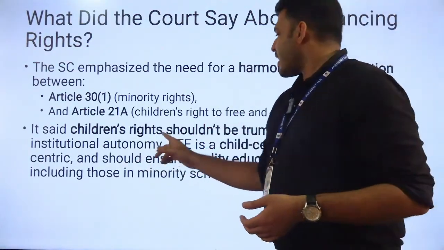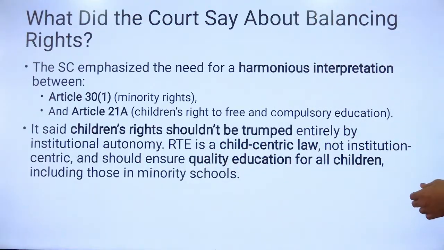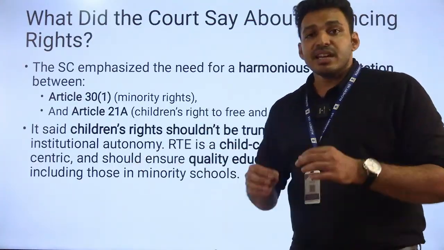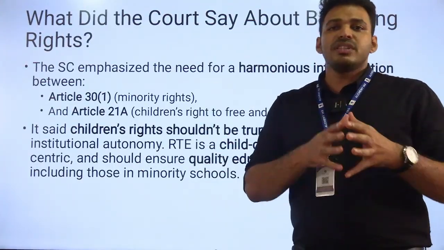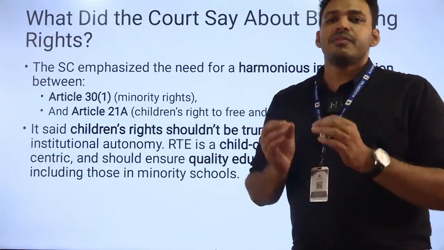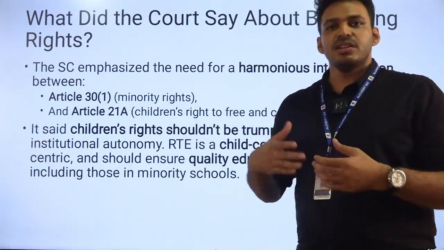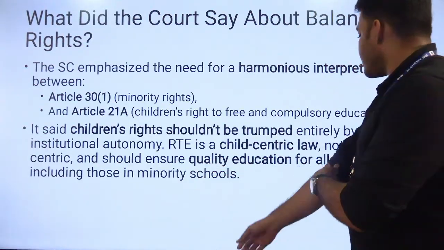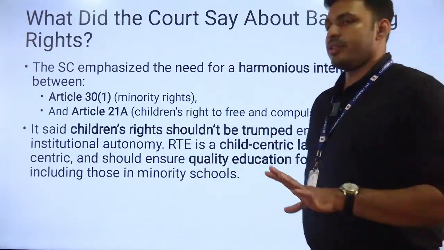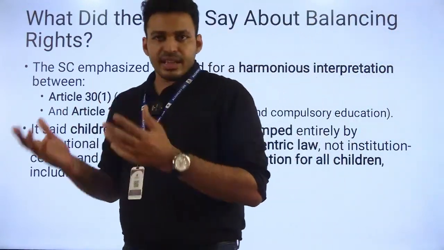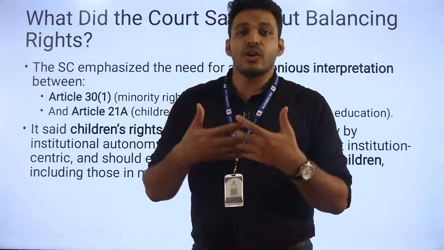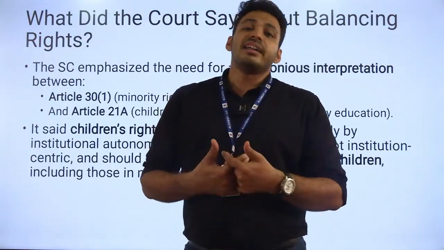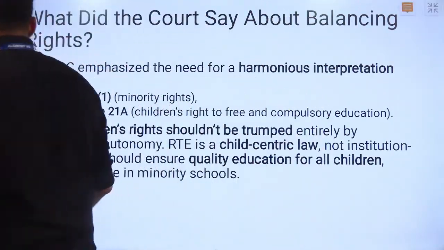It said that children's rights should not be tampered with entirely by the institution's autonomy. RTE is a child-centric law, not an institution-centric one, because what is the purpose of RTE? To provide free and fair education to children. So it should be child-centric and should ensure quality education for all children, including those in minority schools. So this exception is there, but there should be a harmonious interpretation between these two fundamental rights, Article 21A and Article 30. That was the stand of the court.